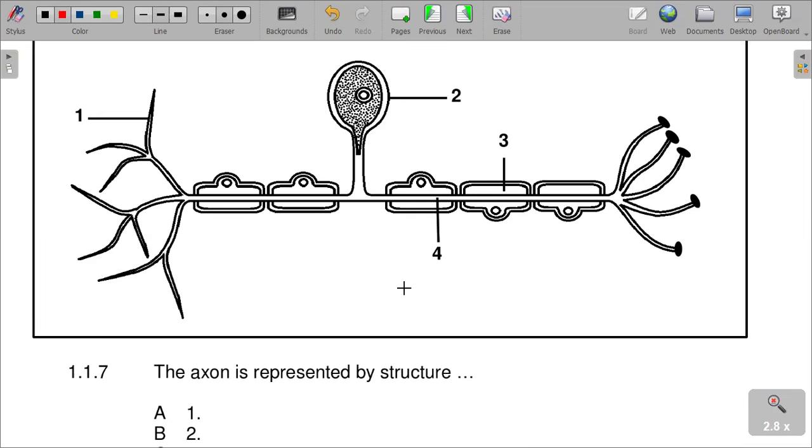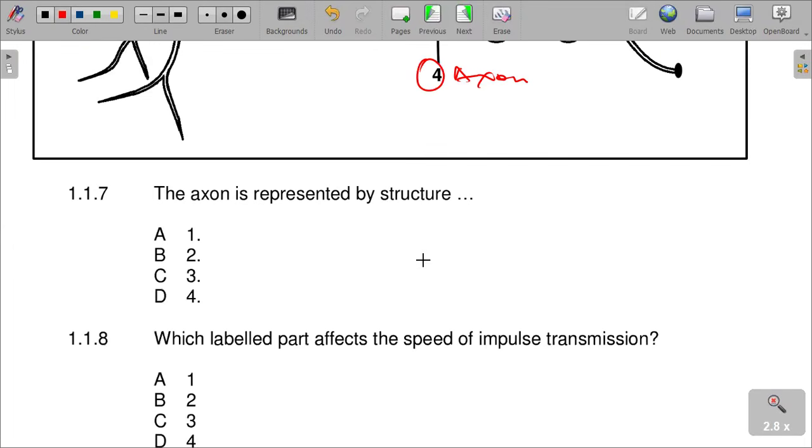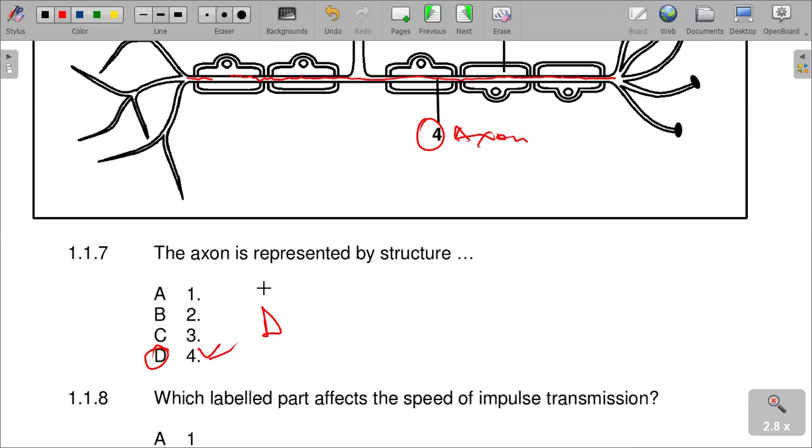What is the structure of the neuron? Which one represents the axon? The axon is represented by number 4, which runs from the dendrites to the synaptic knobs there, which is the relay pathway, running all the way up to that side. So the axon is 4. 4 represents the axon, which is D. D is the letter that represents the axon.